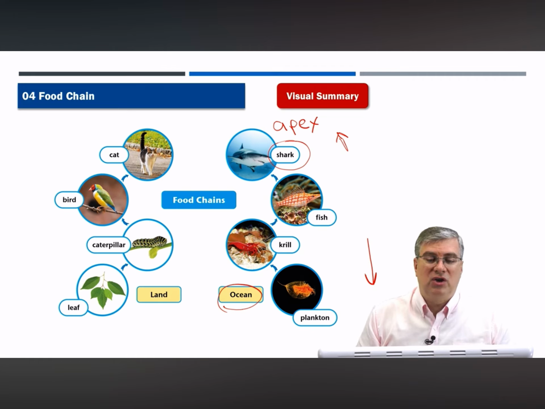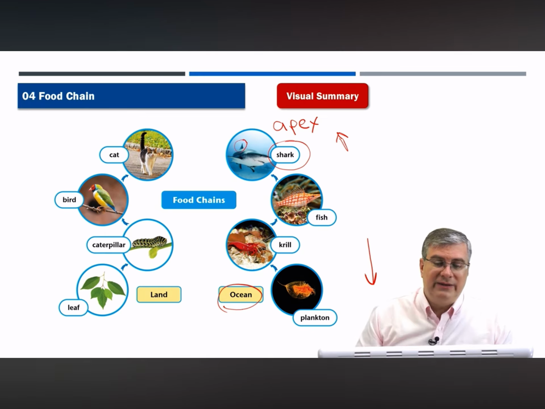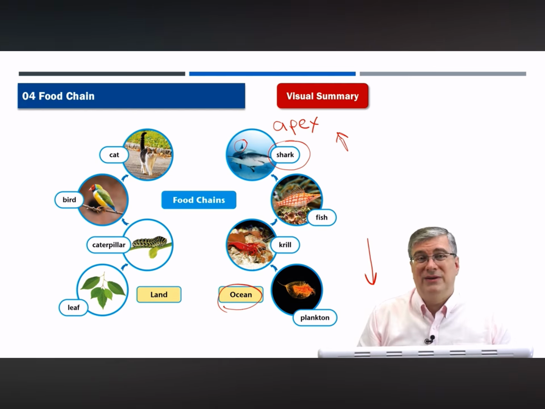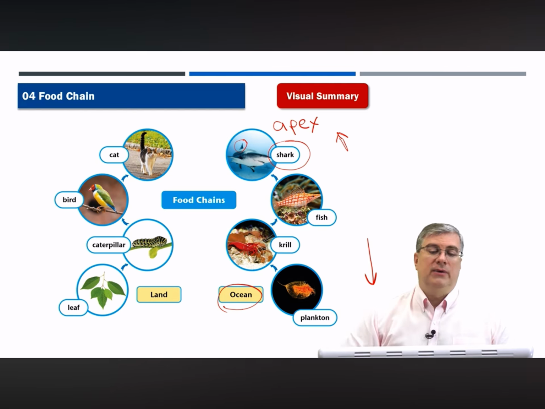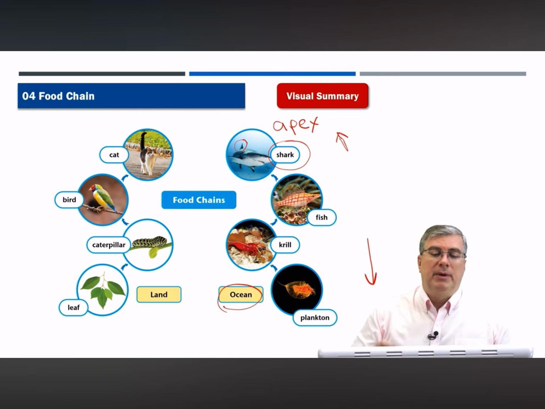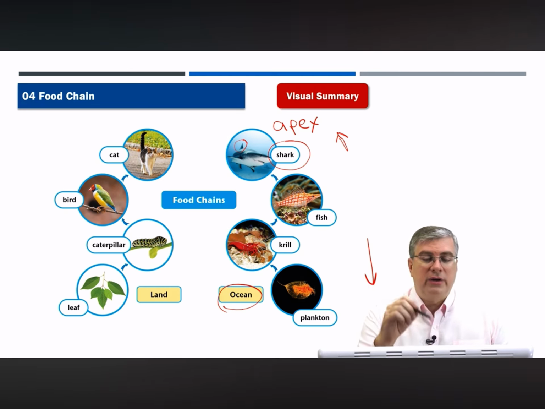People are overfishing sharks, and sharks might become extinct because, unfortunately, some people think it's great to eat shark fin soup. So they'll catch the shark, cut off the fin, and throw the rest of the shark in the ocean. It's a terrible waste, and it's illegal. So hopefully people will stop this practice. But usually in nature, sharks are apex predators and they eat everything down on the food chain.